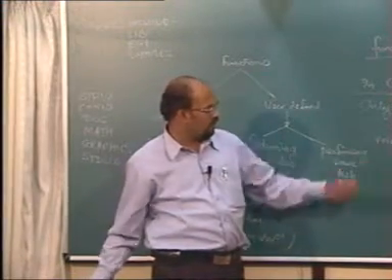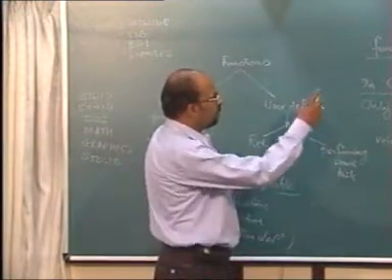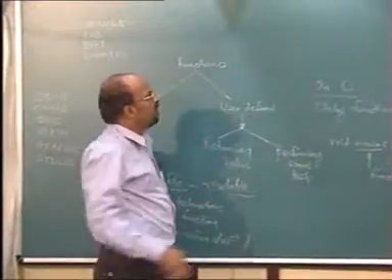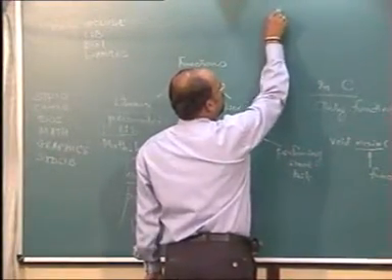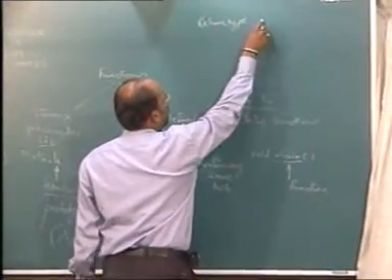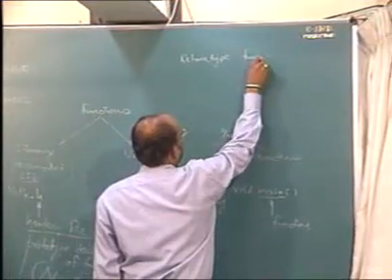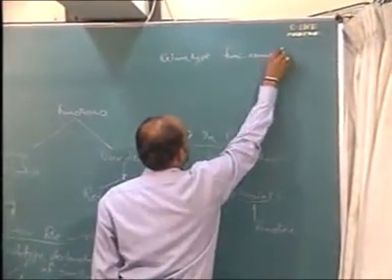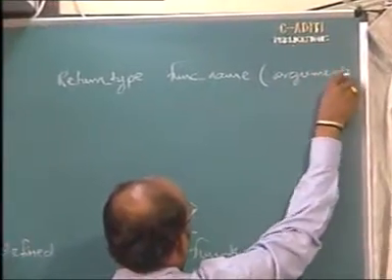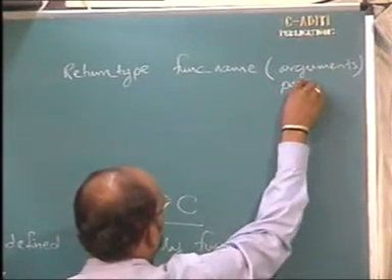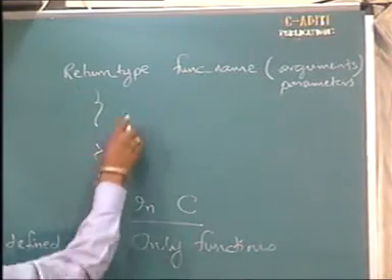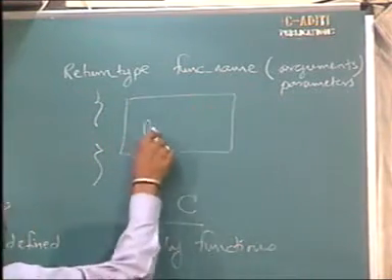First of all, here, whenever we have the return type, now the general syntax of any function is return type, function name, in brackets arguments or parameters, and this will be the body of that function.